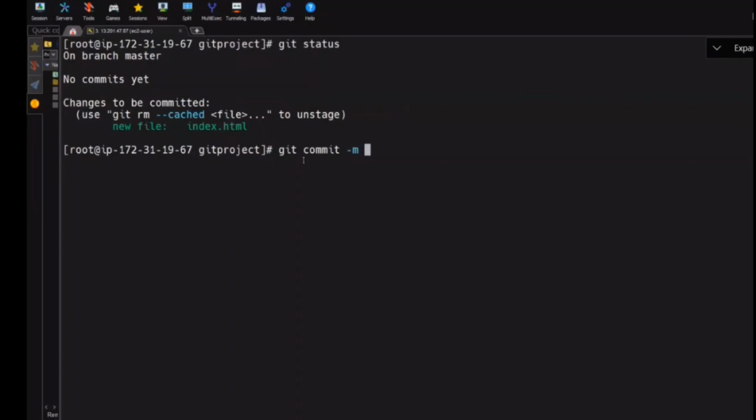Why are you committing it? Let's say I'm developer one. I'm editing index.html, so I need to mention what I have edited. Any other developer will see this commit message and understand, oh, he has updated this. Okay. So here my message is, I'll say, my first commit. Which file are you committing? Index.html.